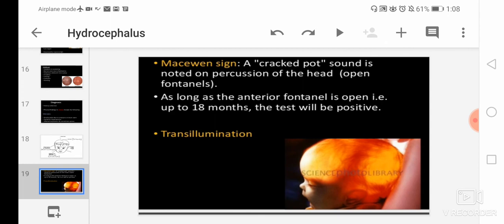Then is transillumination. Here you can see in the picture, transillumination is shining a bright light through a body cavity or organ for a diagnostic purpose, to check for any abnormality in the brain. That is known as transillumination.